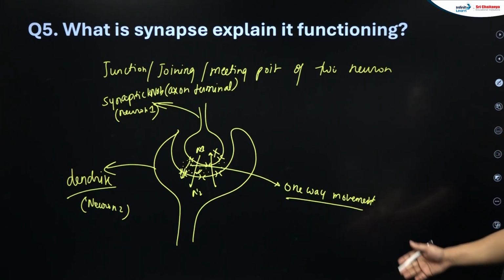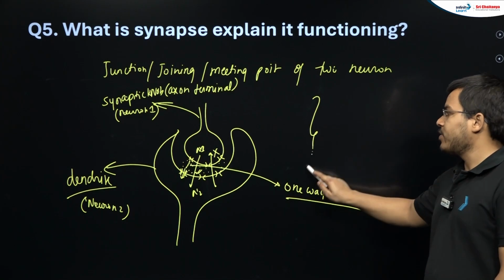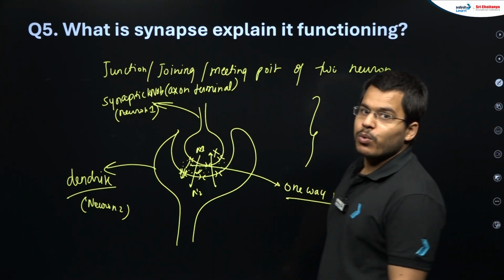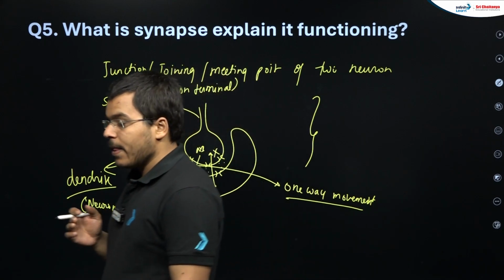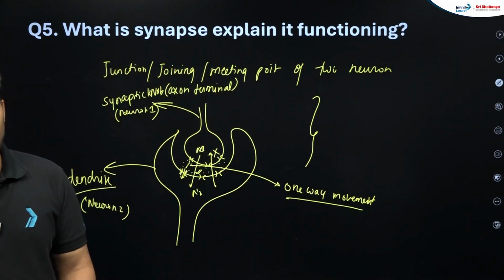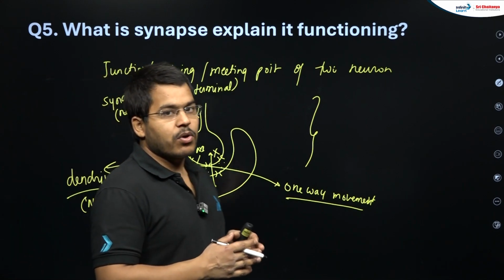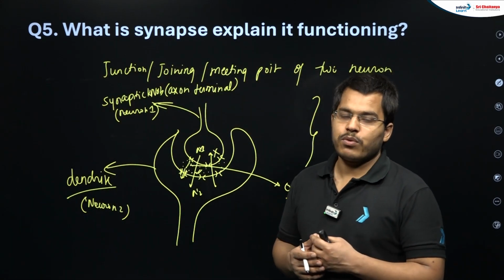And apart from that, there is the neuron, its structure and functioning. So students, these were the 5 very important questions regarding your control and coordination chapter. Be prepared for these questions, and there is a huge possibility that one question will come from these 5 in the exams.